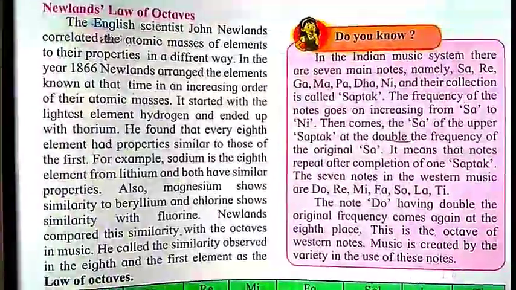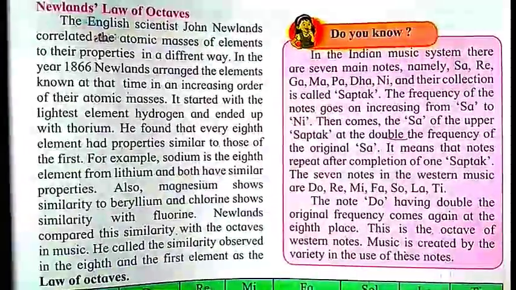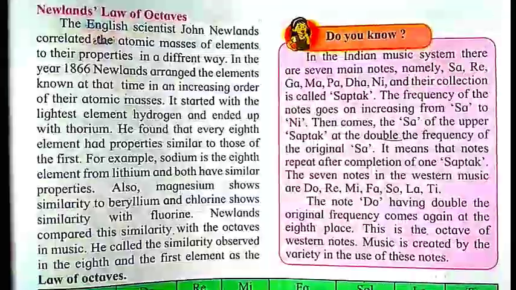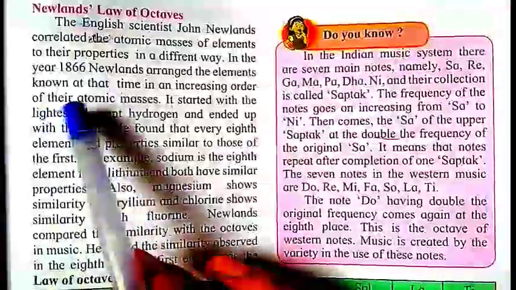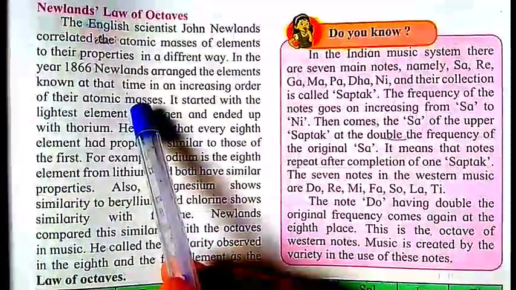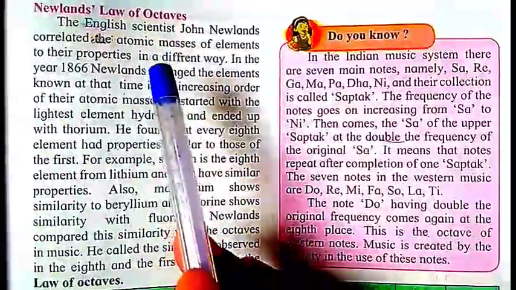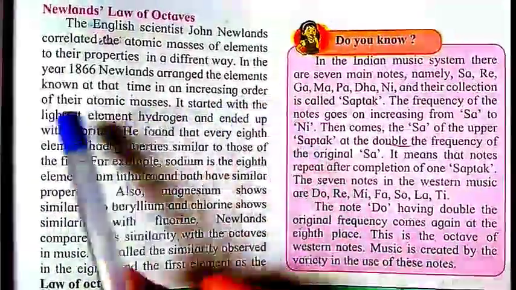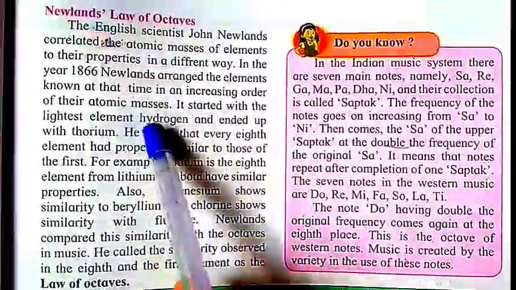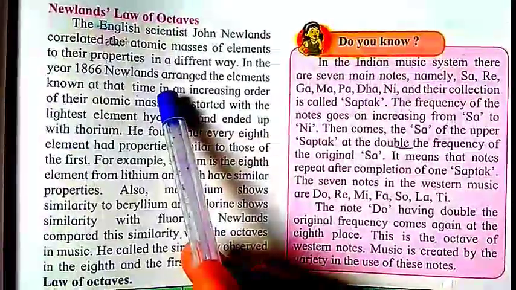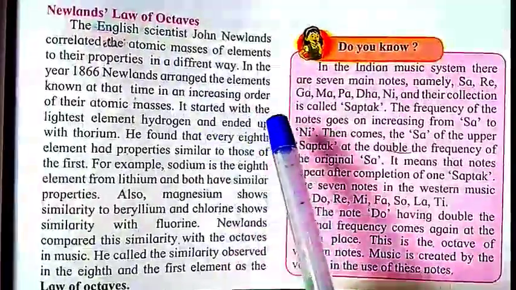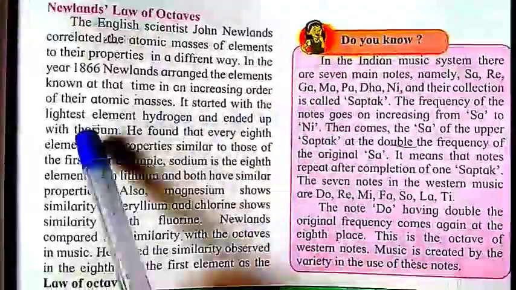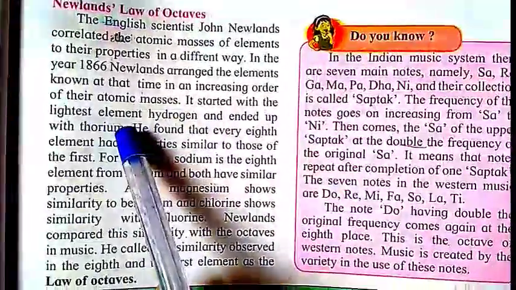Newland firstly arranged 56 elements in increasing order of their atomic masses. When he arranged those elements, it started with the lightest element, hydrogen, and ended with thorium.